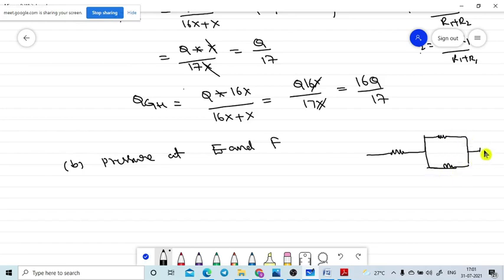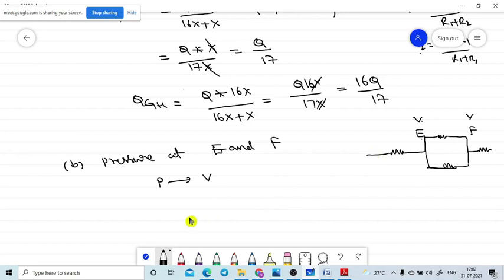Now what are they asking? What are the values at E and F? That means pressure, what is the meaning? Pressure is comparable with potential. Now they are asking the potential at E and the potential here at F. How can you find this one? So let me do it like this.